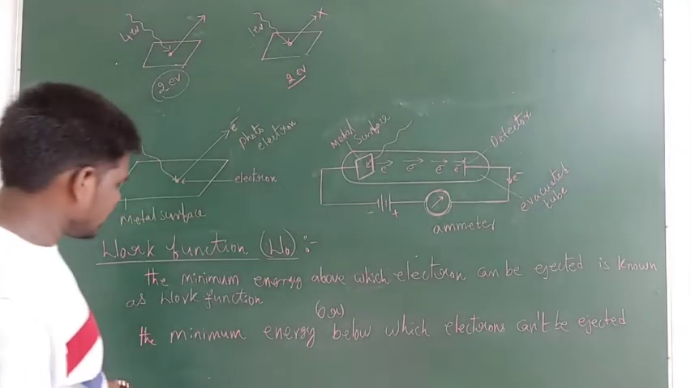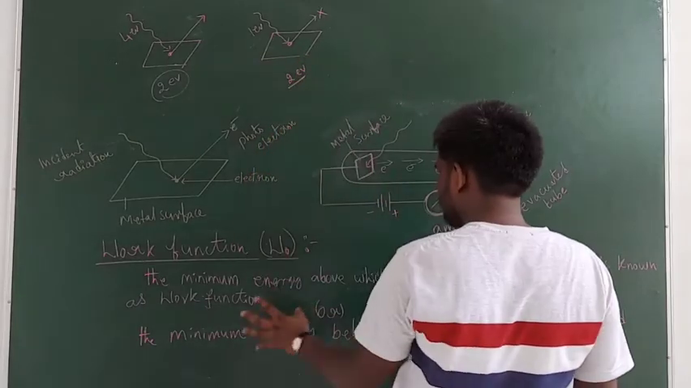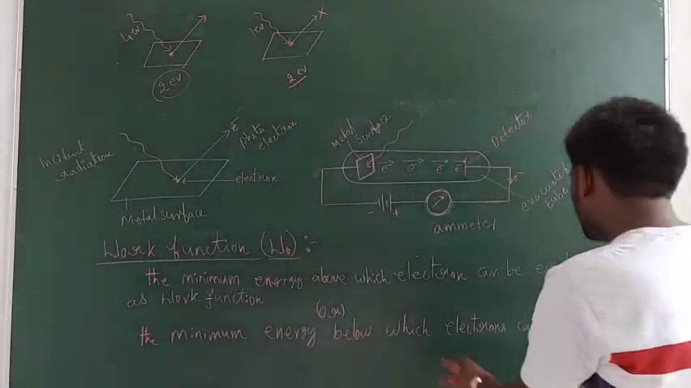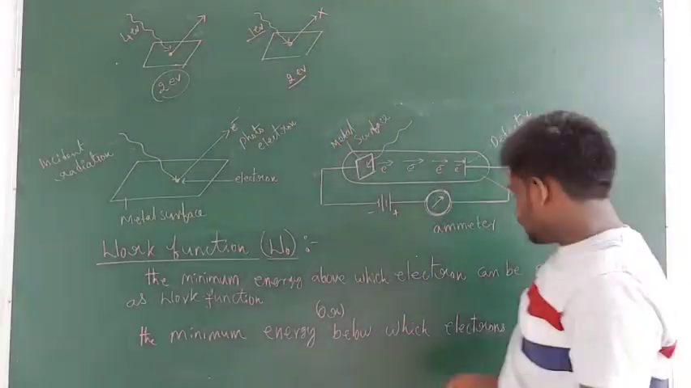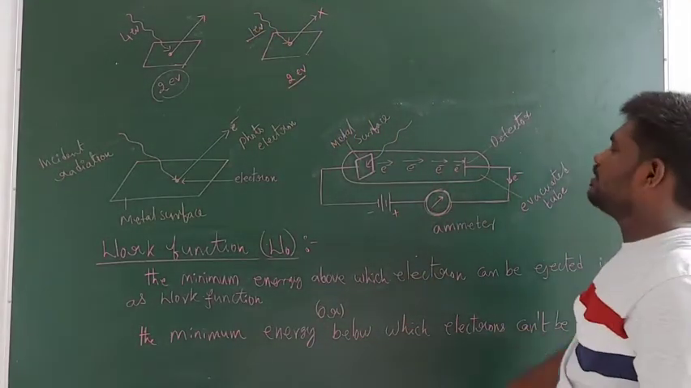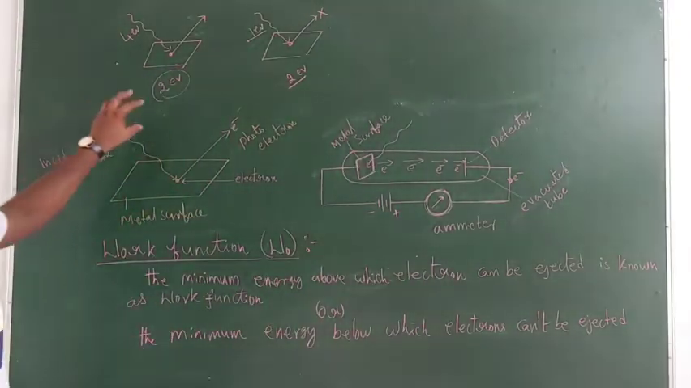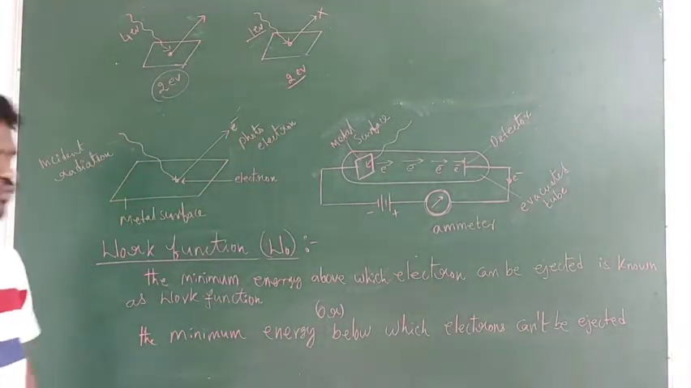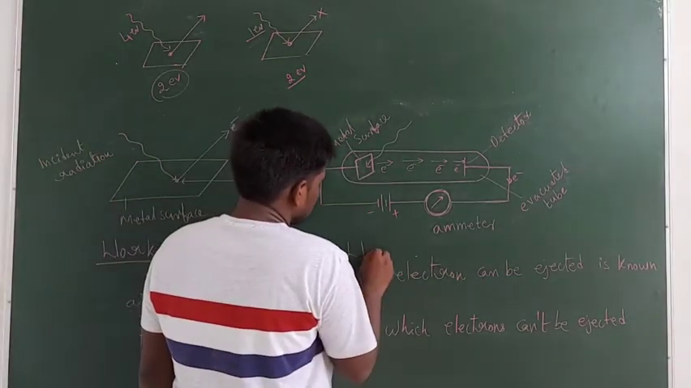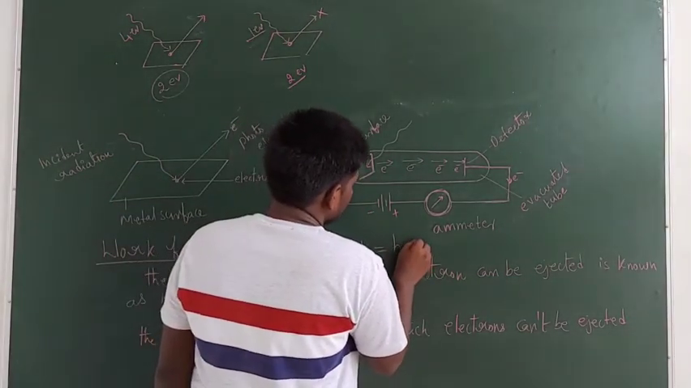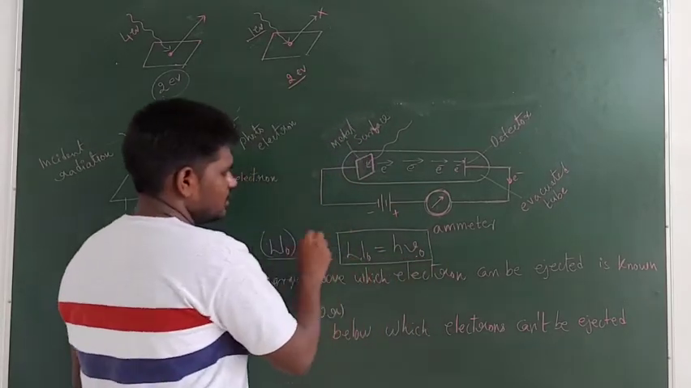And the second one, the minimum energy. So now here we place the 2 electron volt in the minimum energy. So below which means here you can take 1 electron volt, electron can't be ejected. So now here electron can't be ejected. Now here this 2 electron volt is known as work function. Now guys, this work function W naught, which is nothing but h nu naught. W naught, that is work function.